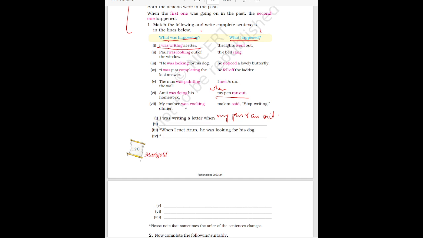Then second one is, when Paul was looking out of the window, he noticed a lovely butterfly. It is not necessary that this joining word will come in between the two sentences. It may come in the starting also. See here it is coming in the starting. When Paul was looking out of the window, he saw a lovely butterfly. Okay. Then the next is, when I met Arun, he was looking for his dog.